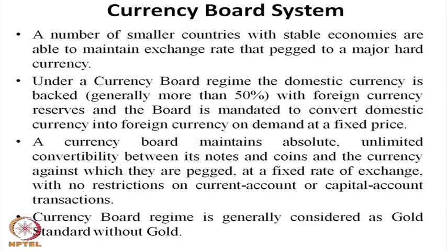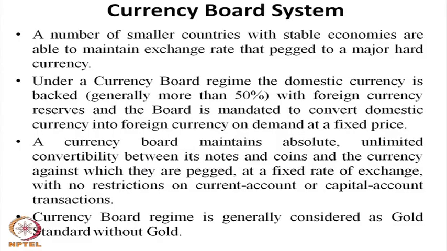Similarly, in the case of the currency basket system, the domestic currency is pegged with the foreign currency, and exporters, importers, everyone converts their domestic money or the foreign currency at the fixed rate. There is no restriction on the movement of foreign currency, either as inflow or outflow.